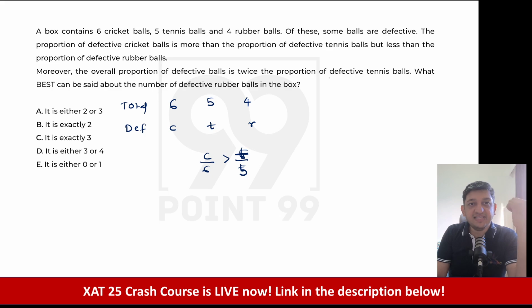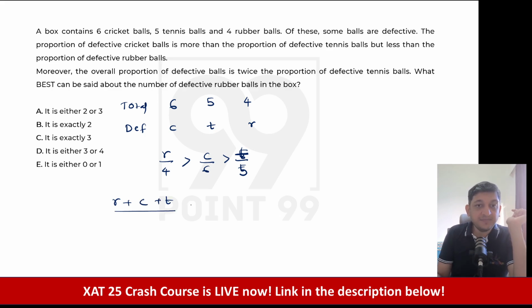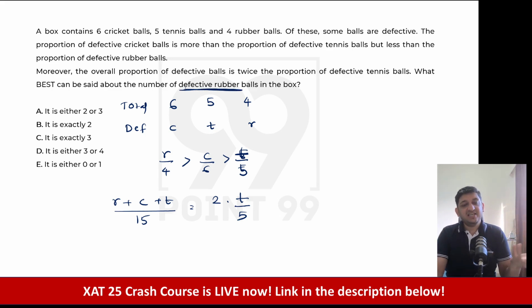We also know that this is less than the proportion of defective rubber balls. So the proportion of defective rubber balls will be R out of 4. Moreover, the overall proportion of defective balls is twice the proportion of defective tennis balls. What will the total proportion be? R rubber balls are defective, C cricket balls are defective, T tennis balls are defective, out of how many total balls? 6 plus 5 plus 4, that is 15. This is twice the proportion of defective tennis balls, so 2 into T by 5. We have to figure out the status of defective rubber balls, how many exactly we get, or if we get some options, we will have a look at this. Now what can we see here?